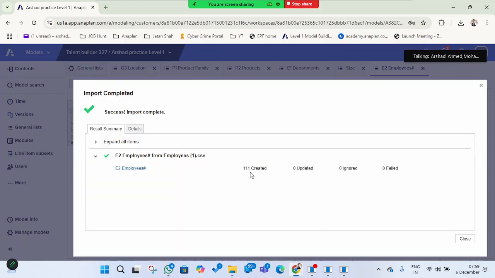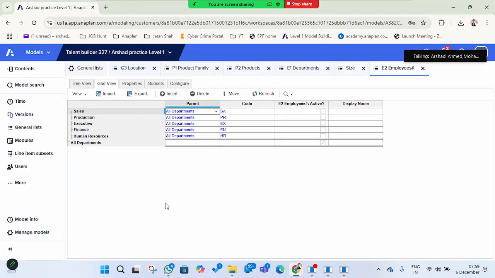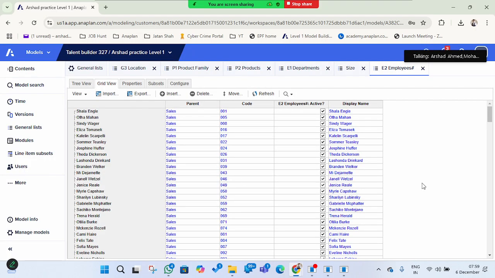Yeah, 111 is created here, and all the employees have come in. Now you can see all of these are the employees. It is showing the code here, and instead of the code it is showing the name here.